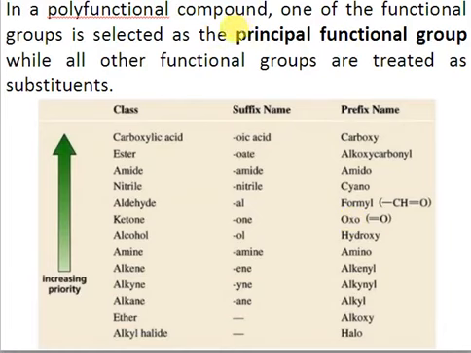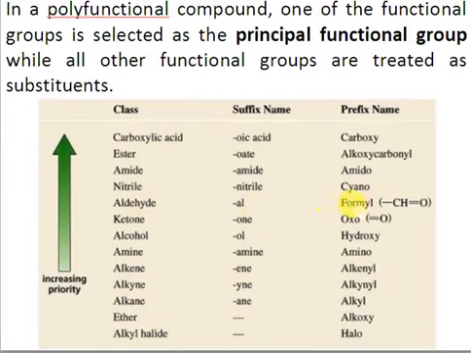The principal functional group has its name at the end, while all other functional groups are treated as substituents. For example, if you have an amide and an aldehyde, you can see in the list that amide has high preference over aldehyde. So amide will appear as a suffix, while aldehyde's name will form the prefix.